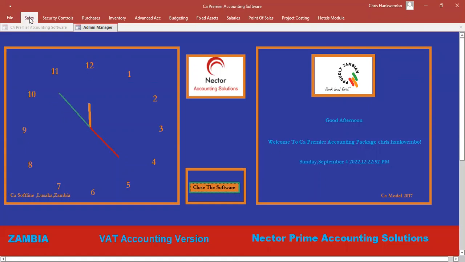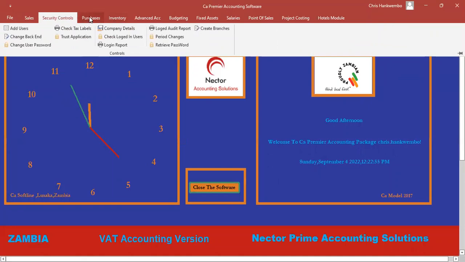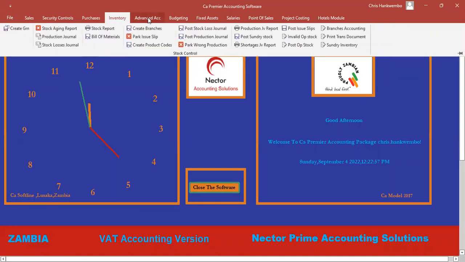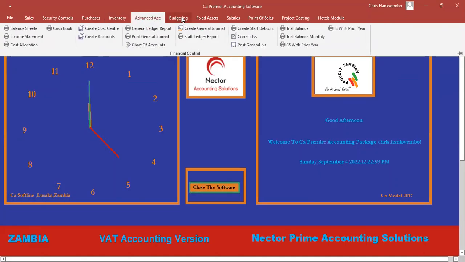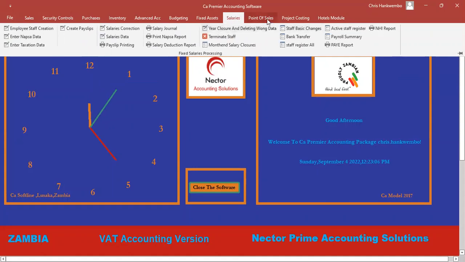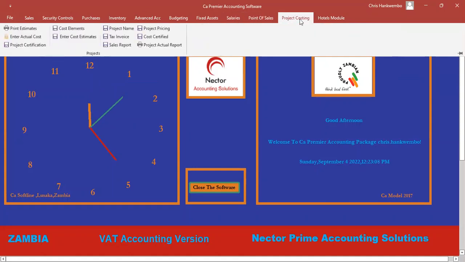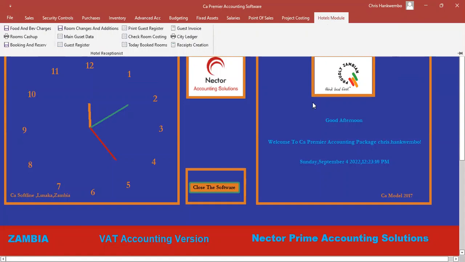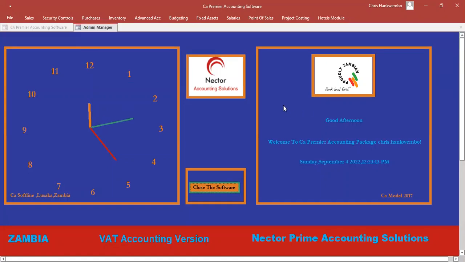As you can see, we have sales, security, purchases, inventory, advanced accounts where you do the accounts, budgeting for those who want it, fixed assets, salaries are processed there, point of sales, and projects accounting. Those who are in hotels can do that. Now, without wasting much of your time, let's go into sales so that you understand why I'm saying this package is meant for non-accountants.